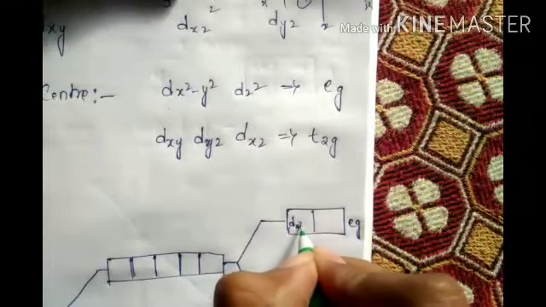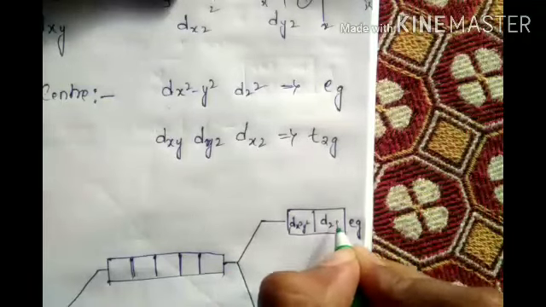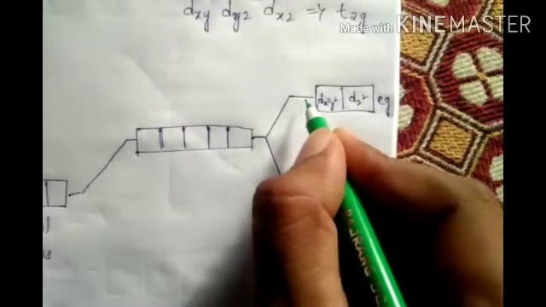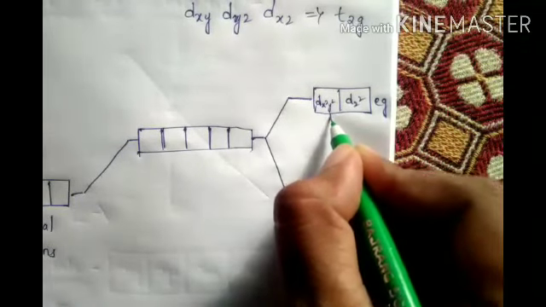EG has dx square minus y square and dz square. Now T2G has dxy, dyz, dxz. Got it? Here the distance between the two levels is called delta naught.